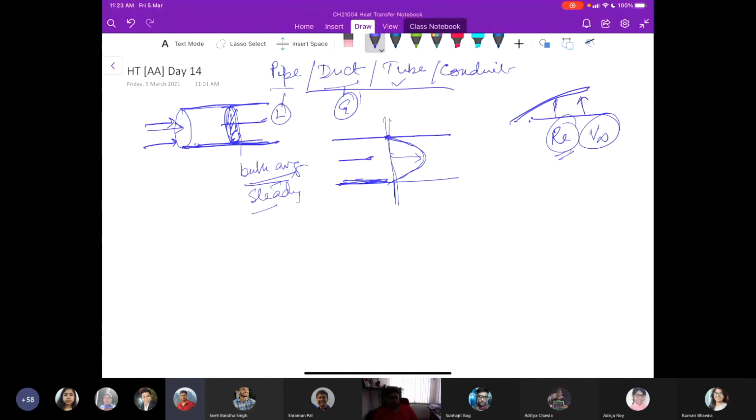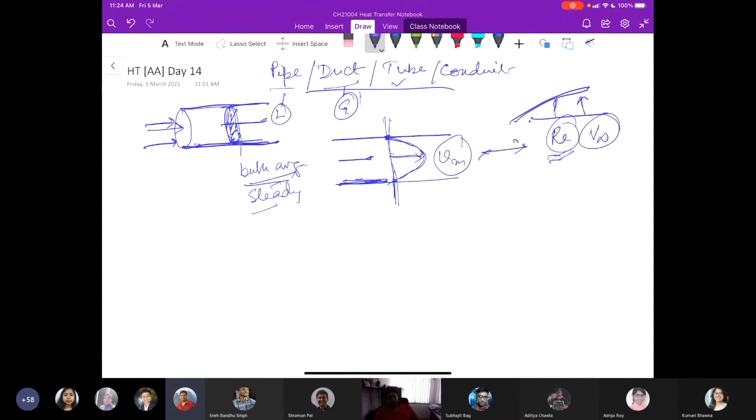Fine. So that means here we have to consider a velocity for calculation of Reynolds number that is in between, something between this 0 and this maximum velocity. And we know that velocity as the mean velocity. Based on that mean velocity, we usually calculate Reynolds number for the internal flow.